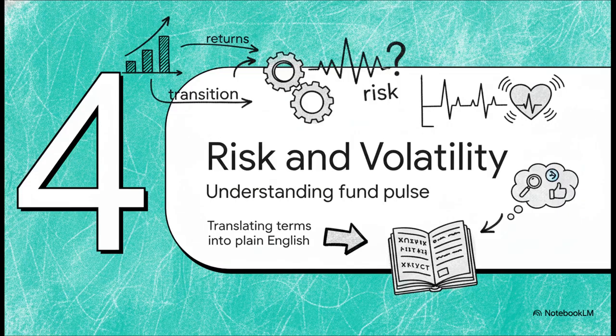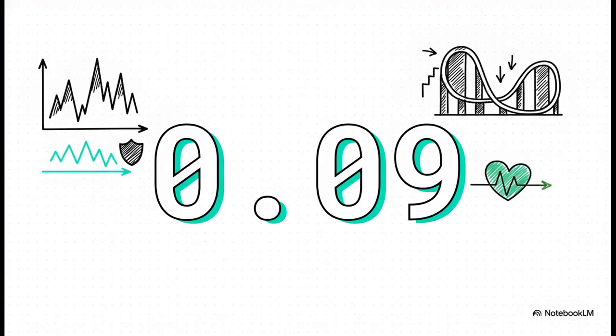Section 4. Risk metrics and volatility. Understanding the fund's pulse. All right, we're going to transition from pure returns to the actual mechanics of risk. Now, I know statistical risk ratios can kind of feel like reading a foreign language, but let's translate them into plain English for beginners assessing long-term capital growth. This incredibly low number right here, 0.09, is the fund's beta.